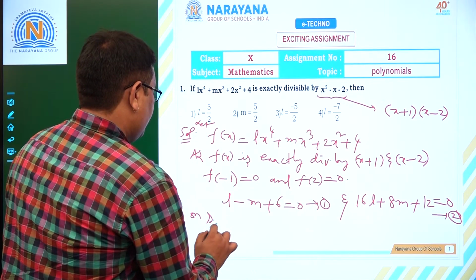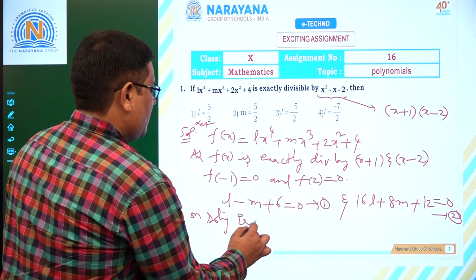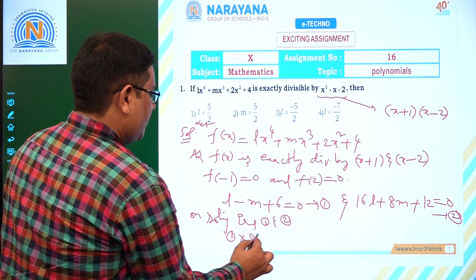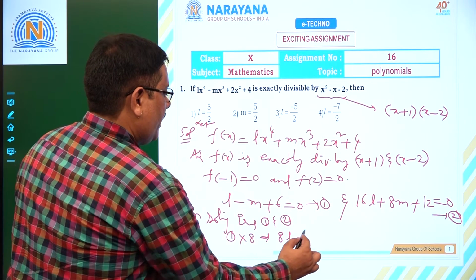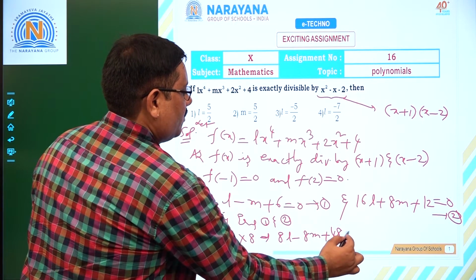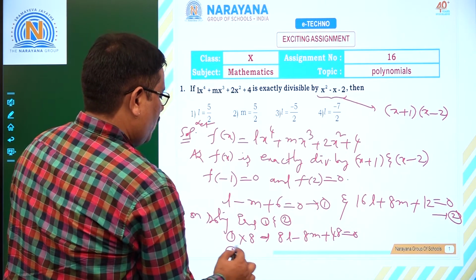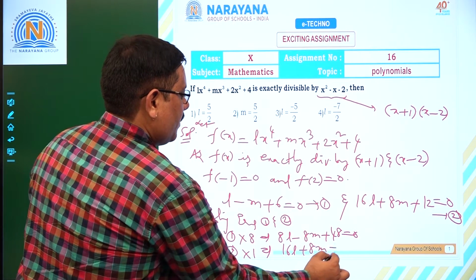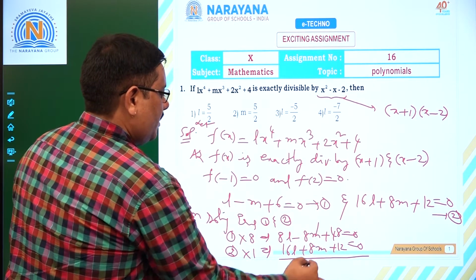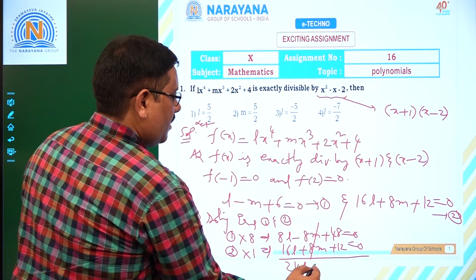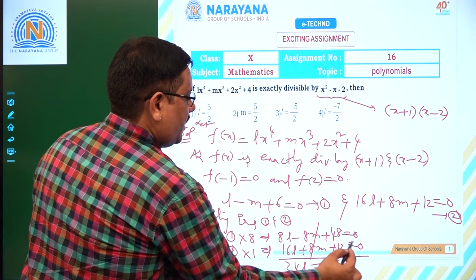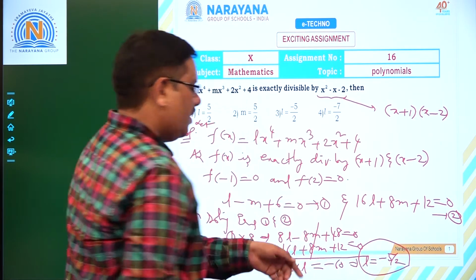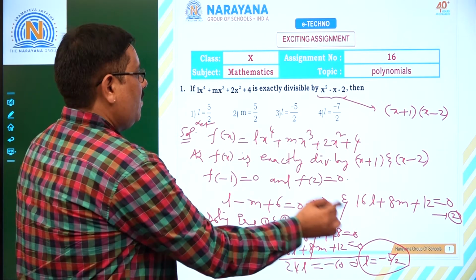On solving equations 1 and 2, how to solve them? First equation, you multiply with 8. That is going to be 8L minus 8M plus 48 is 0. Here the second equation into 1 as usual. That is 16L plus 8M plus 12 is 0. Simplify them, these two will cancel, and this is 24L is equal to minus 60, that is going to give you L as minus 5 upon 2. Minus 60 by 24 is minus 5 upon 2. L value is minus 5 upon 2.